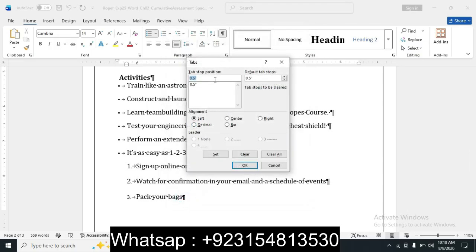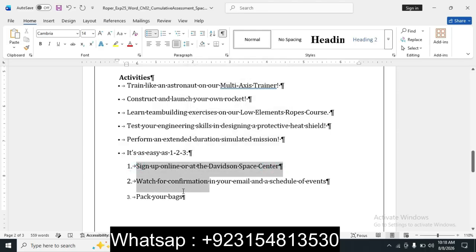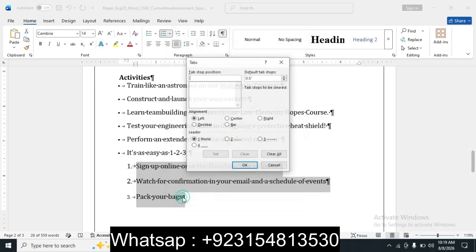Tab. Click on Tab. Set the left tab at 1 and the right tab at 6.